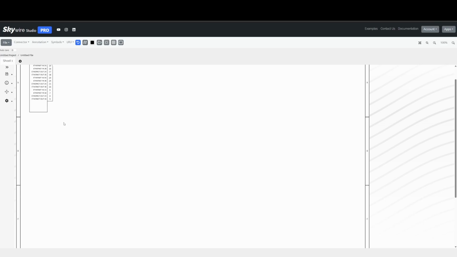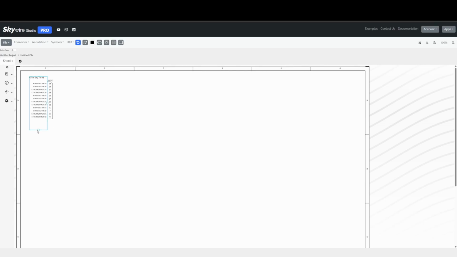To make sure we don't crowd the page, let's make the LRU larger and expand the connector so we can start spacing out these various pins. You'll want to keep the 1s, the 2s, and 3s close together since they'll be all under one cable. For now, let's move the 1s down to the bottom.